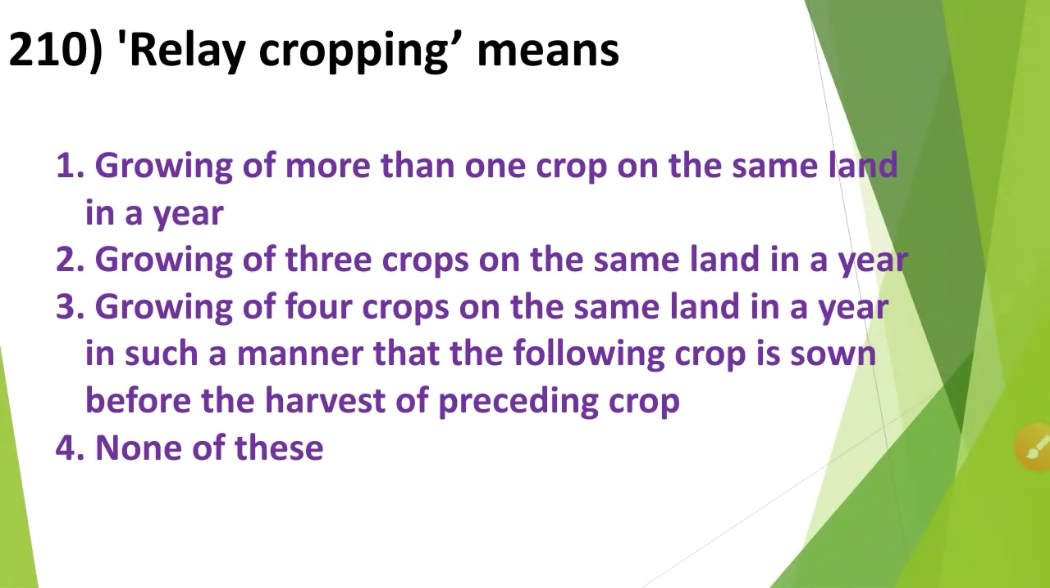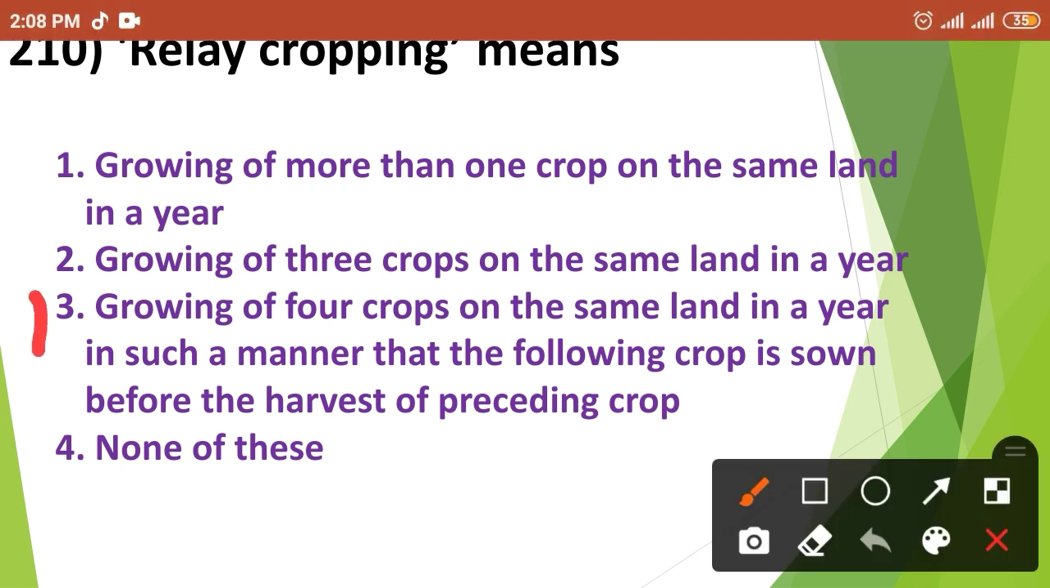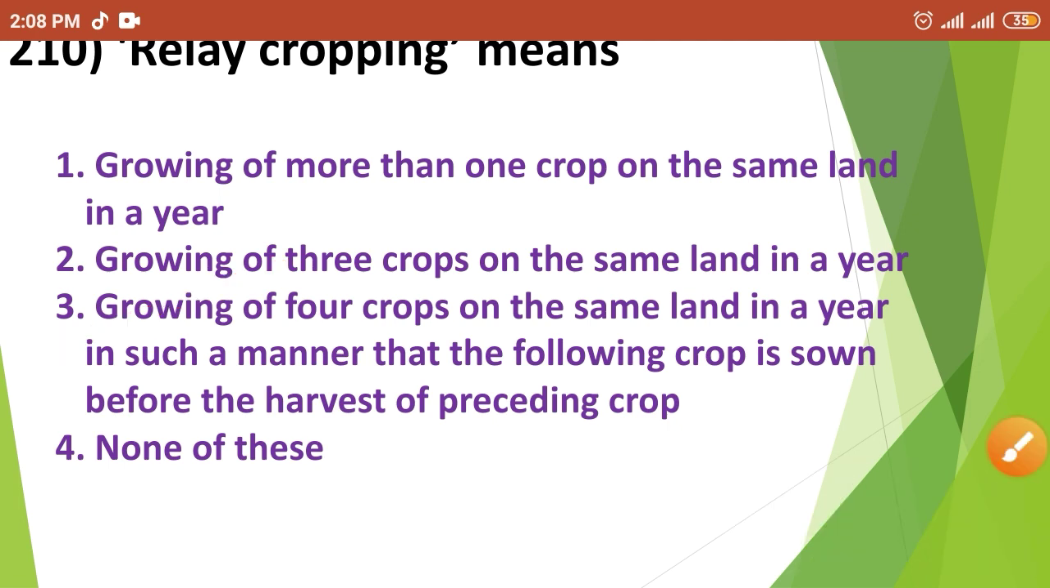Then next question. Relay cropping means: first option, growing of more than one crop on the same land in a year; second option, growing of 3 crops on the same land in a year; third option, growing of 4 crops on the same land in a year in such a manner that the following crop is sown before the harvest of preceding crop; and fourth option, none of these. So relay cropping means option number third, growing of 4 crops on the same land in a year in such a manner that the following crop is sown before the harvest of preceding crop.